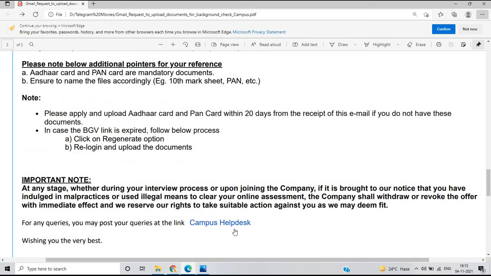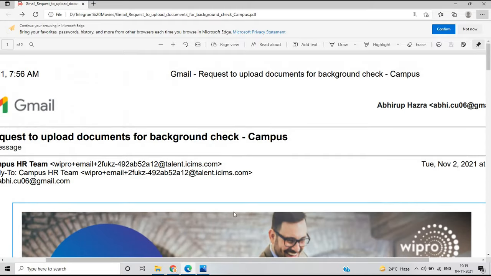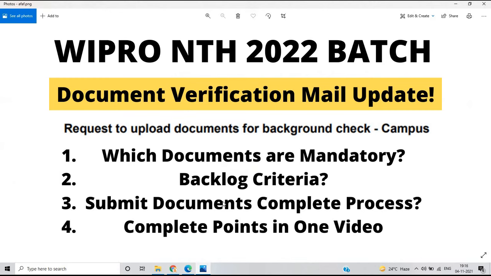If you have any queries, you can post them to the campus help desk. And one important point: at any stage, whether during your interview process or upon joining the company, if it is brought to notice that you have indulged in malpractices or used illegal means to clear your online assessment, the company will revoke your offer with immediate effect. So this is the complete detail related to the background check.